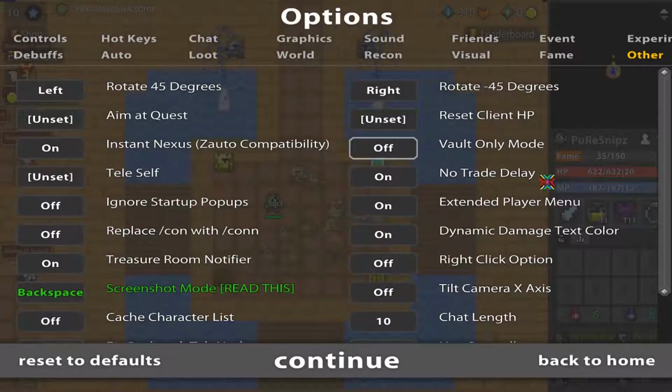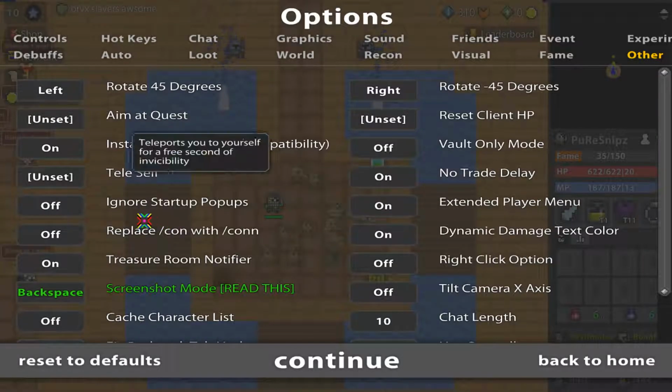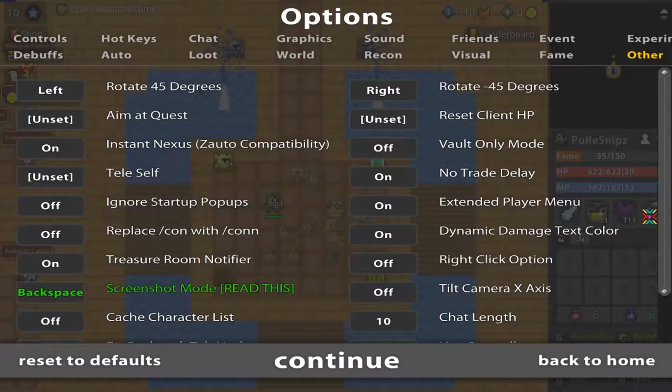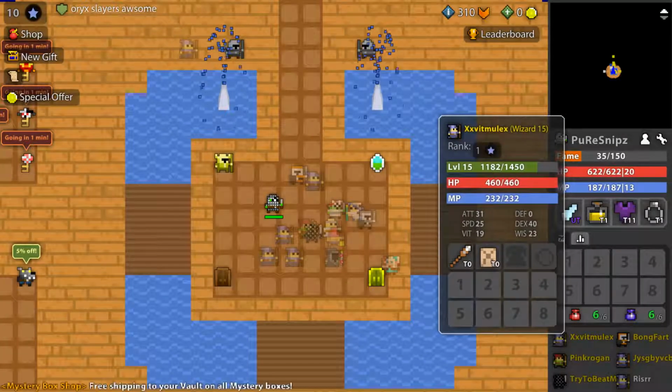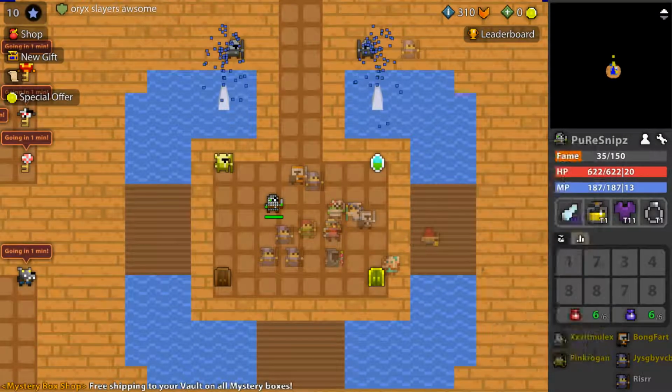Vault only mode, don't need it. Tally self, don't need it. No trade delay, don't need it. Put it on. You don't need it, but put it on so you can instantly trade. Ignore starter pops, don't need it. Extended player menu. Yes, what this does is you can see now the inventory, the stats and whatnot. You know, pretty useful.